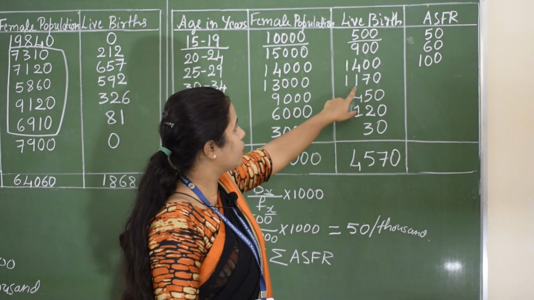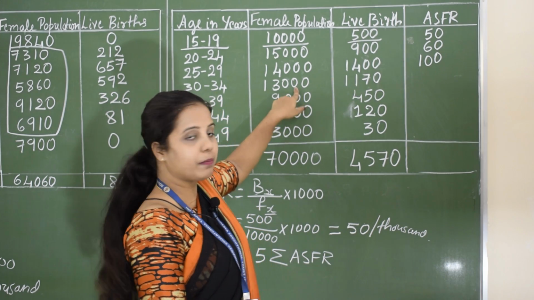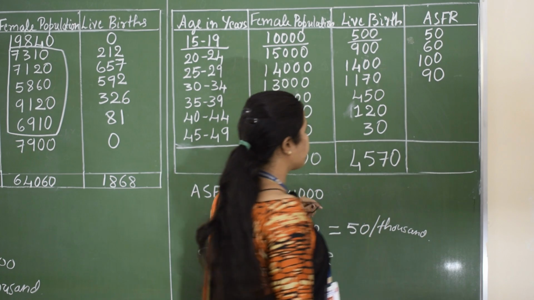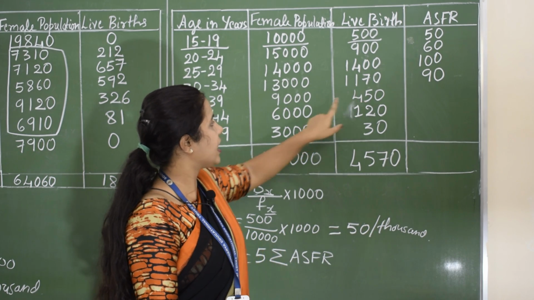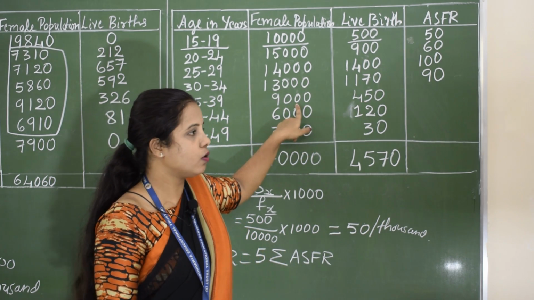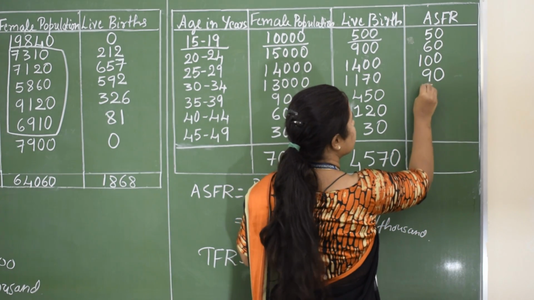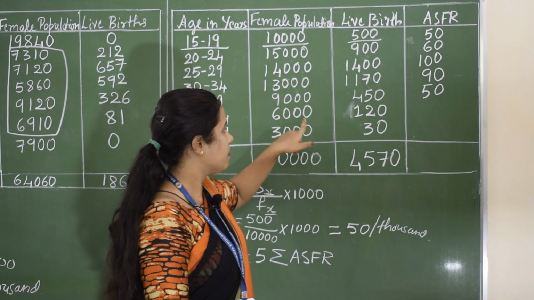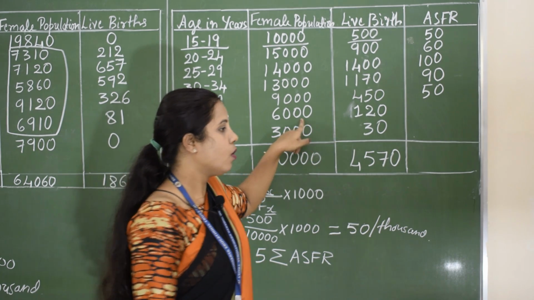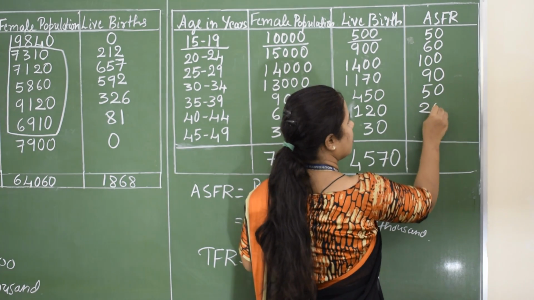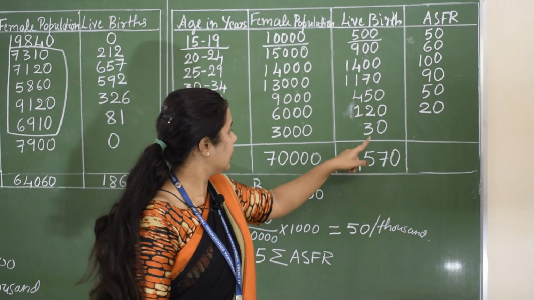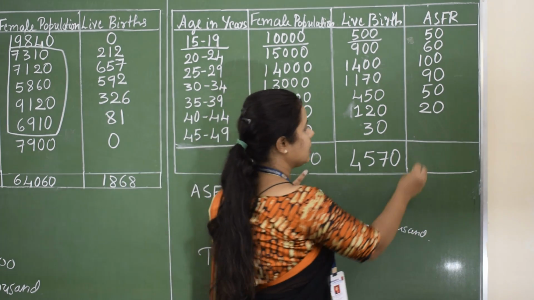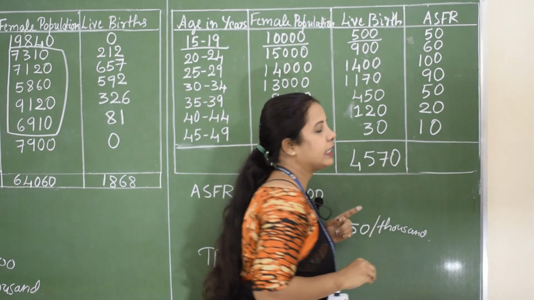Then 1170 divided by 13,000 gives 90. Next one, 450 by 9,000 into 1000, which is 50. Then 120 by 6,000 into 1000 is 20. Then 30 by 3,000 into 1000 is 10.